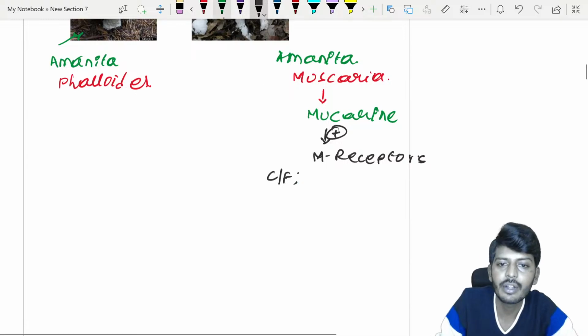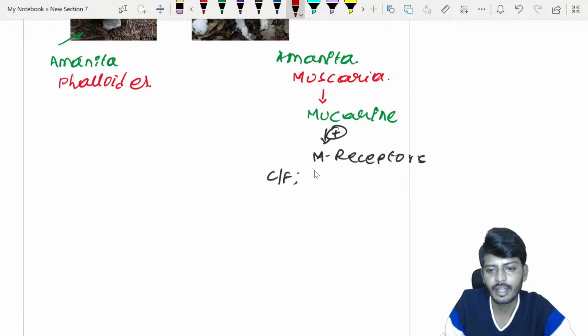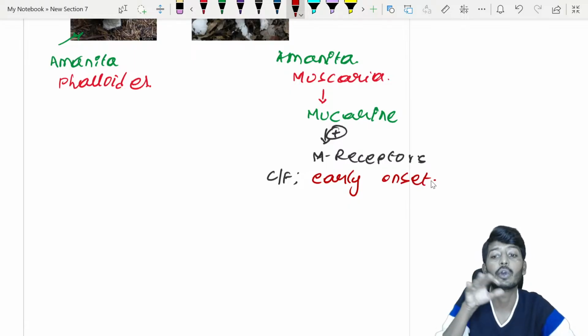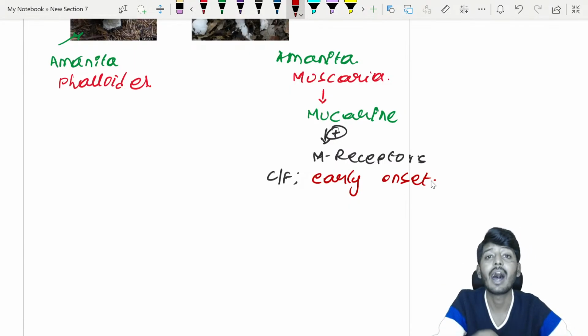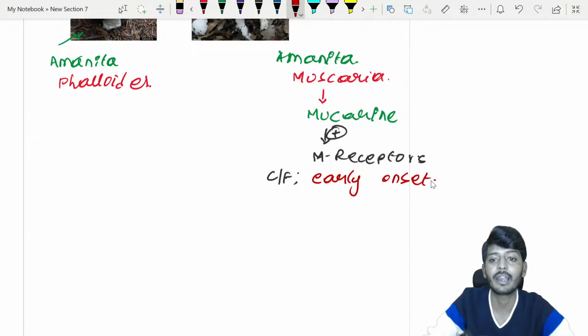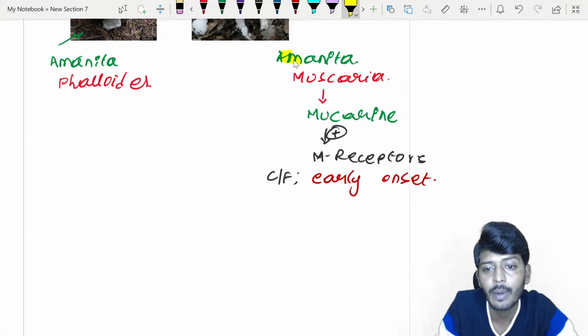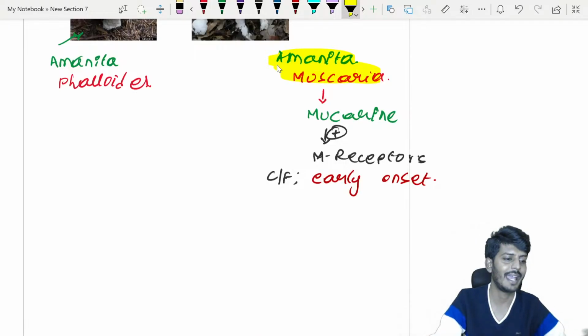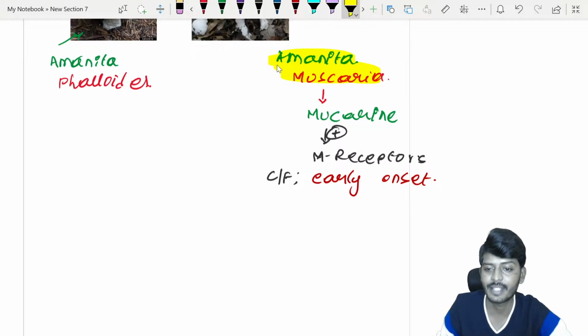So because of the activation of the M cholinoreceptor, what are the clinical features? The first point you need to remember is a very quick onset. That means it will show early onset. Okay, इसीलिए this poisoning is called early mushroom poisoning. कौन सी mushroom causes early mushroom poisoning? Amanita muscaria. Okay, it's not Sonerita, it's Amanita muscaria. Okay, now there is early onset.